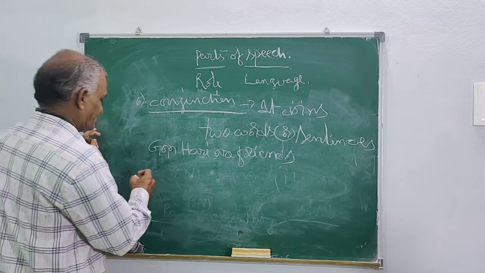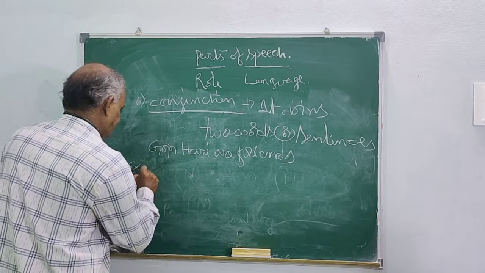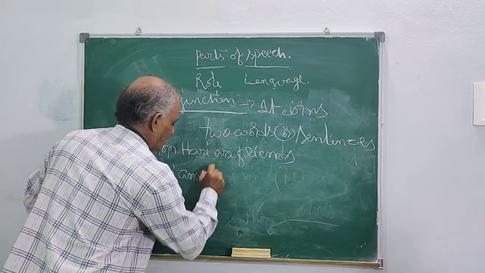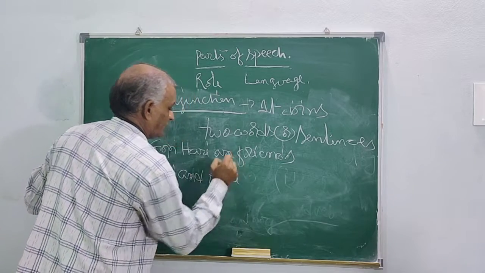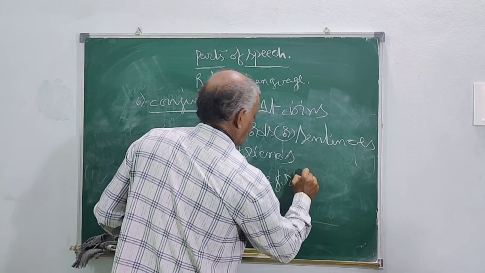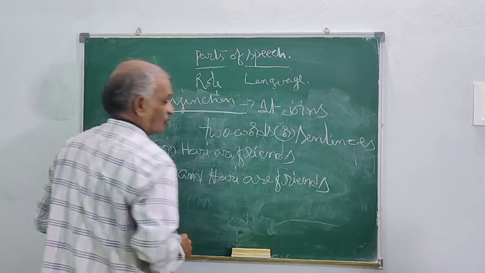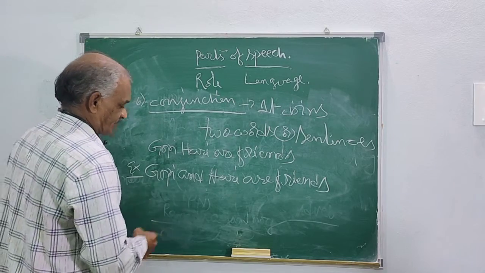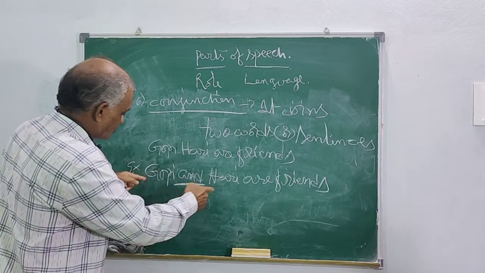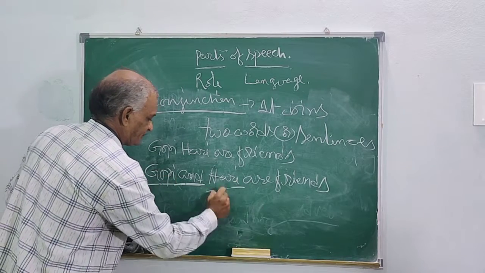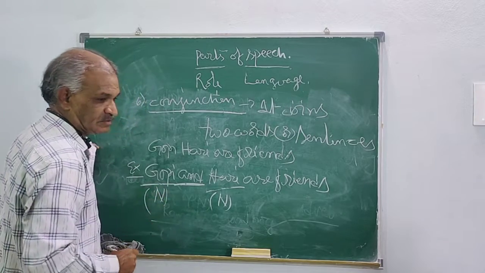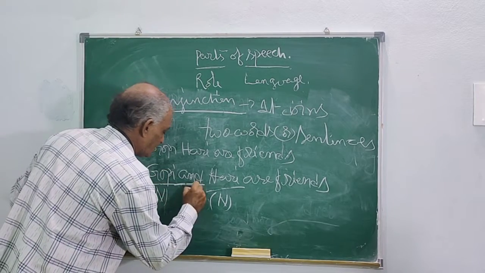But instead of this, if you write Gopi and Hari are friends, this is the word that joins the two nouns. This is a noun, and this is also a noun. So this is what is called a conjunction.